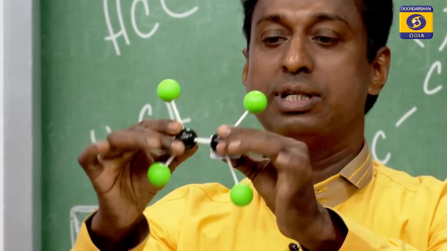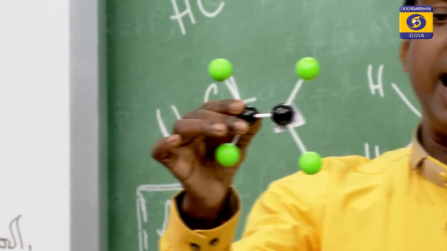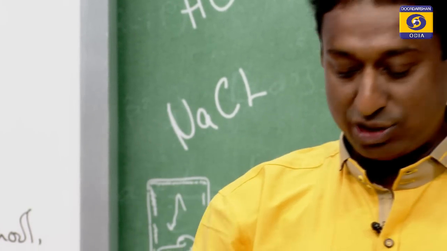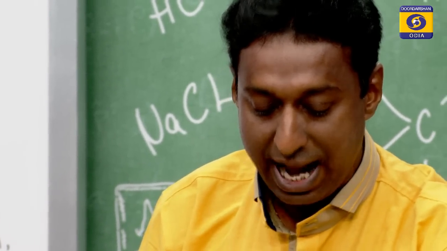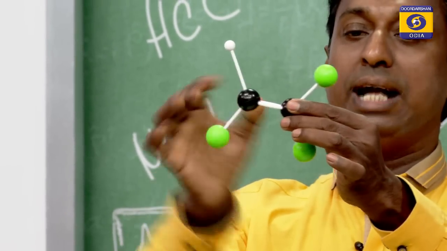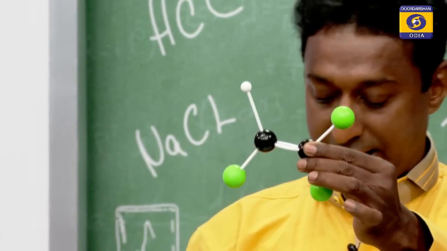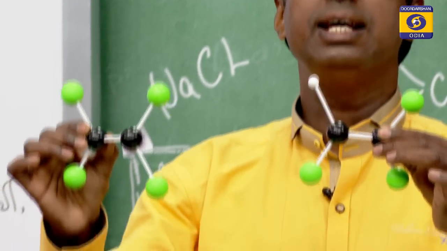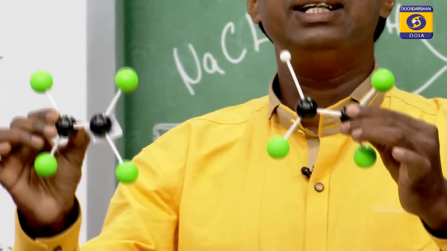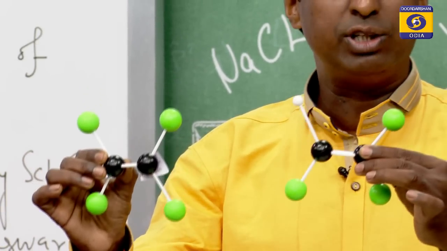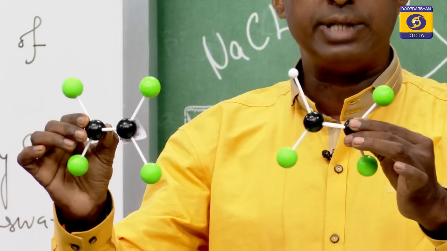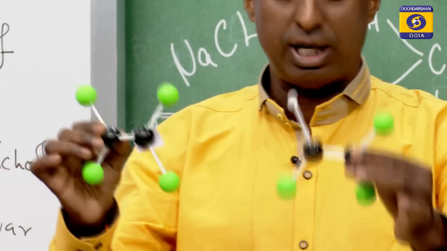There are 4 chlorine atoms, 2 carbons, and a double bond between the 2 carbons. This is the structure of tetrachloroethylene. This is the structure of trichloroethylene, 3 chlorine atoms and 1 hydrogen. These two are the solvents used for metal degreasing purpose. Hence, we call these two compounds metal degreasing solvents.